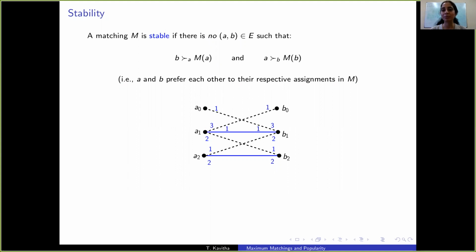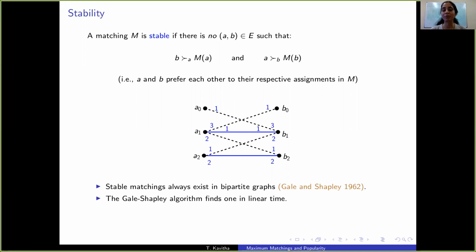A matching is stable if there is no edge that blocks it. An edge AB is said to block a matching if both A and B prefer each other to the respective assignments in M. So in this example, the blue matching is stable. Gale and Shapley, around 60 years ago, showed that stable matchings always exist in a marriage instance, and their algorithm finds one in linear time.